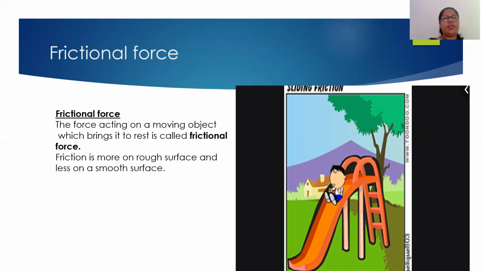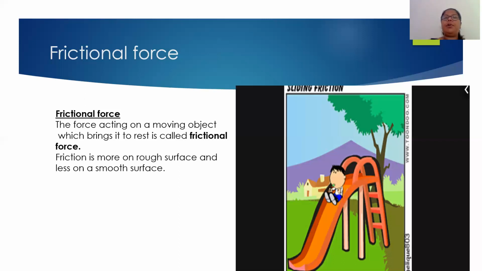Now there are two types of surface, rough surface and smooth surface. So whenever the surface is rough, the frictional force will be higher, and on a smooth surface, the frictional force is generally less. That means, let me take an example, like on the floor, when you have spilled water, and you are trying to walk on that floor, you will not be able to walk, you will fall down.